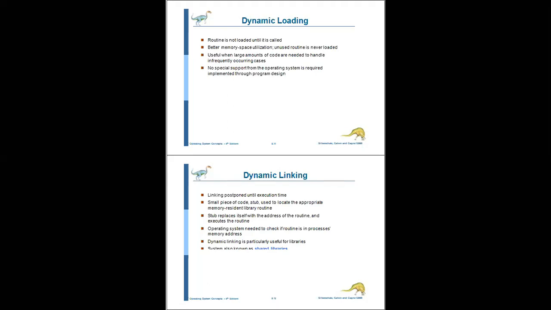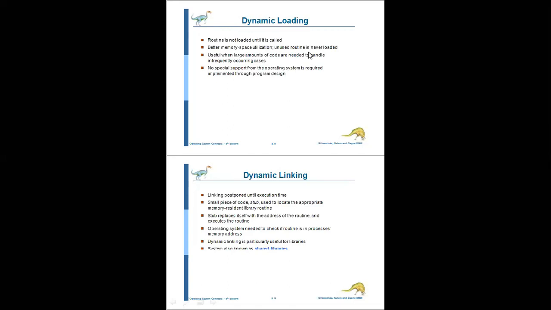And by using dynamic loading, we get better memory space utilization. At a time, the entire data will not be loaded. Whenever the subfunction is called, at that time only that routine is loaded for execution. After the completion of execution, the memory will be freed, and again the next routine is loaded, until the entire program has been executed. So see here, better memory utilization, that is space utilization. Unused routines are never loaded.